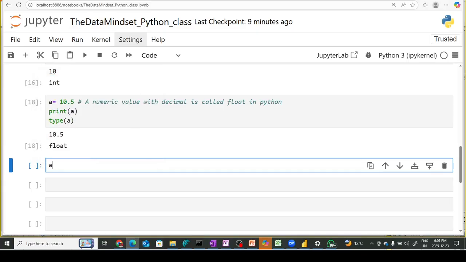Similarly, you can use them for list, and similarly for integer.